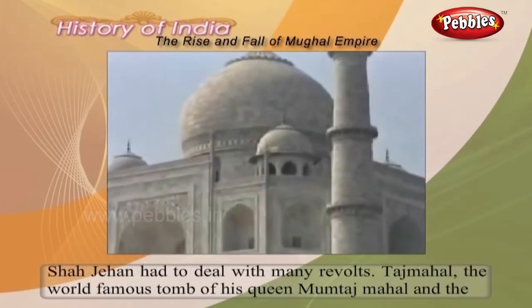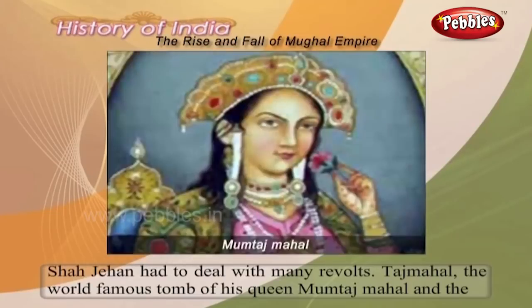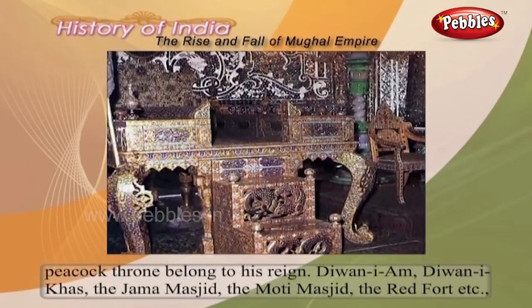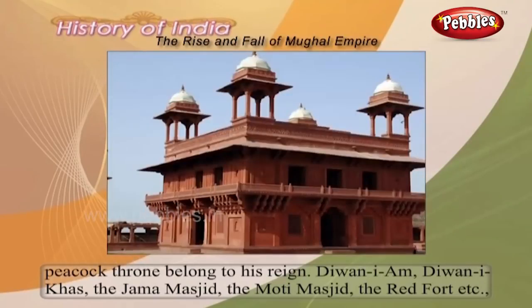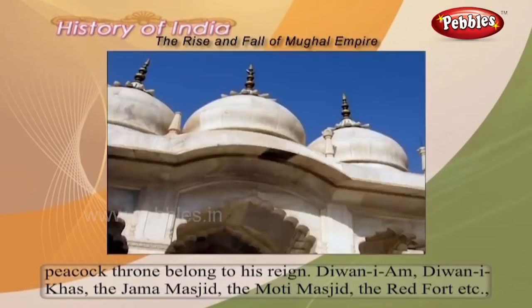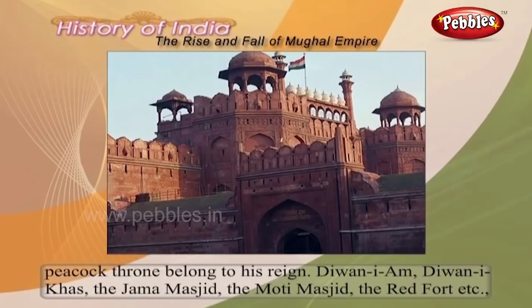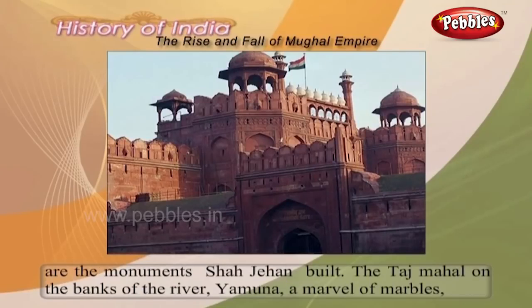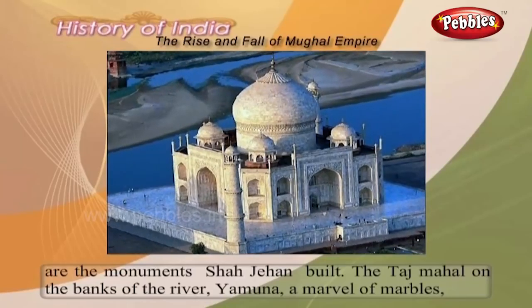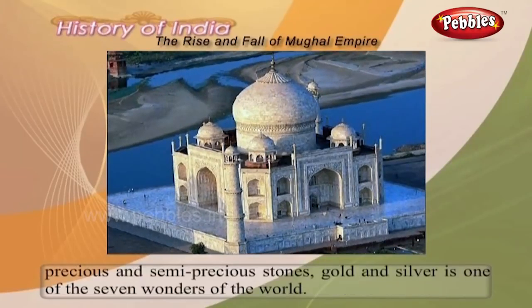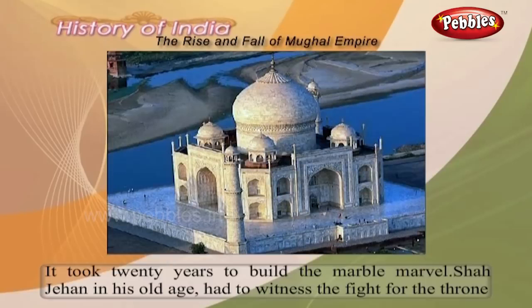Taj Mahal, the world-famous tomb of his queen Mumtaz Mahal, and the Peacock Throne belonged to his reign. Diwan-e-Am, Diwan-e-Khas, the Jama Masjid, the Moti Masjid, the Red Fort, etc. are the monuments Shah Jahan built. The Taj Mahal on the banks of the river Yamuna, a marvel of marbles, precious and semi-precious stones, gold and silver, is one of the 7 wonders of the world. It took 20 years to build the marble marvel.